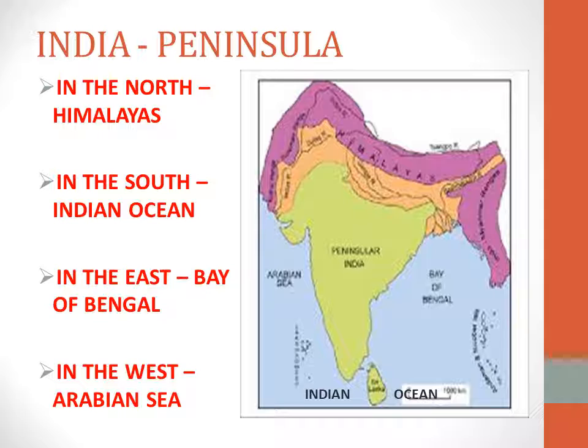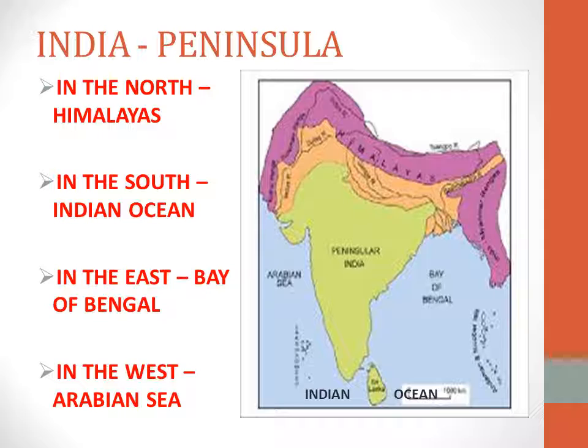Usually our country is called a peninsula. So what is a peninsula? Our India is surrounded by water on three sides.